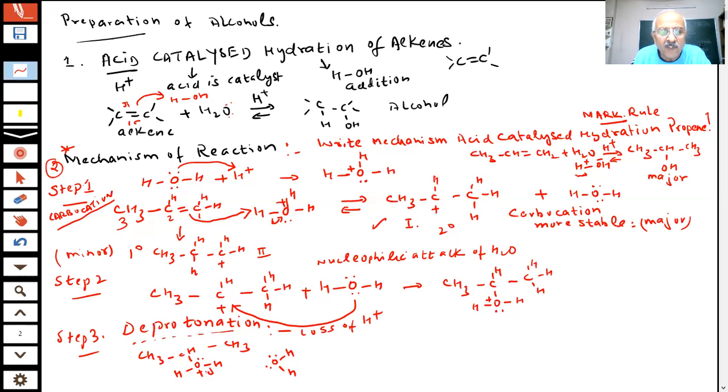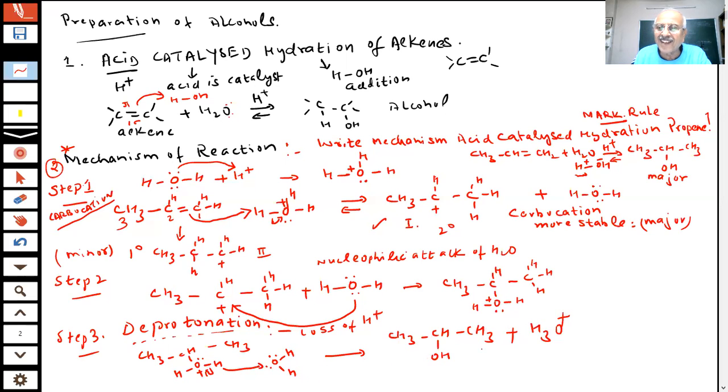It will take from this bond, and this proton will be abstracted by water. Okay? So you are seeing the directions of the bond. Then what will happen? This H is gone. What is left? CH3CHOHCH3. And this H plus is taken by the water to form H3O plus.